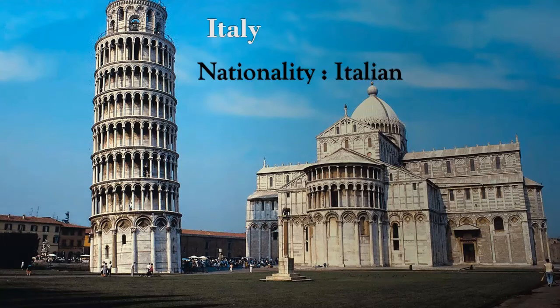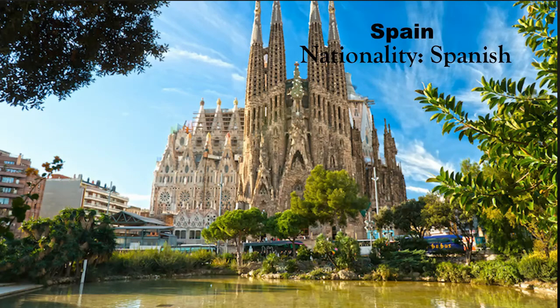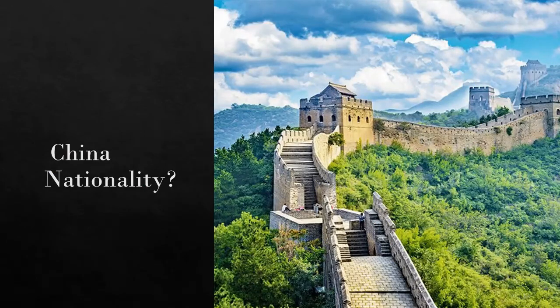The next country is Spain. What would be the nationality of a person who lives in Spain? Spanish. The next country is China. Can you tell me what would be the nationality of a person who lives in China? It's your task to complete. You will tell us what would be the nationality of a person who lives in China.